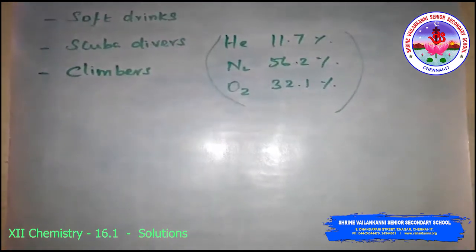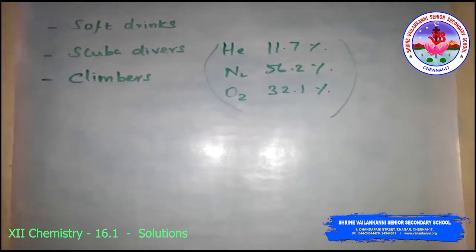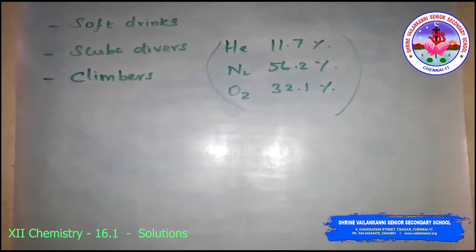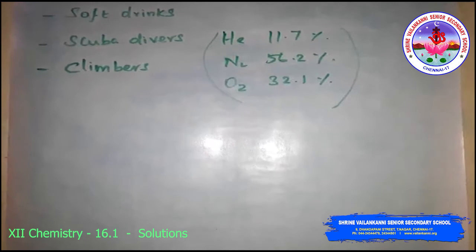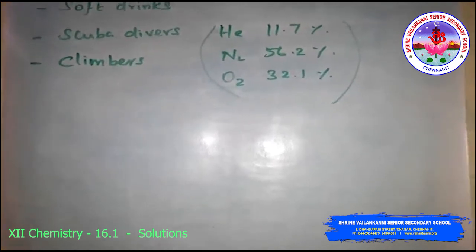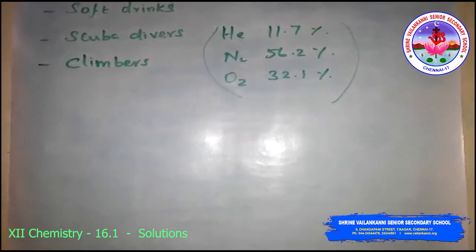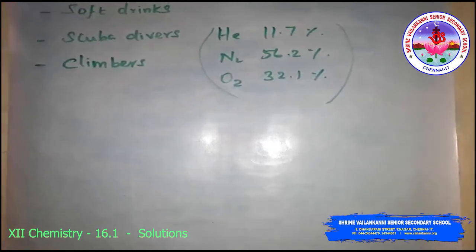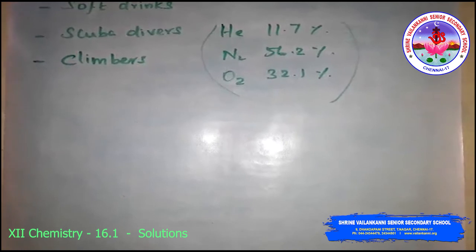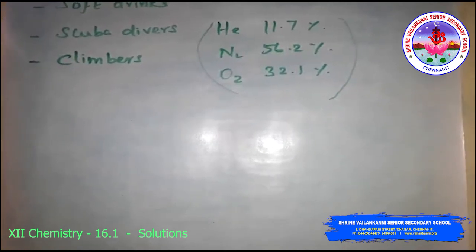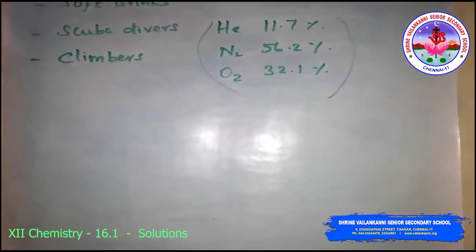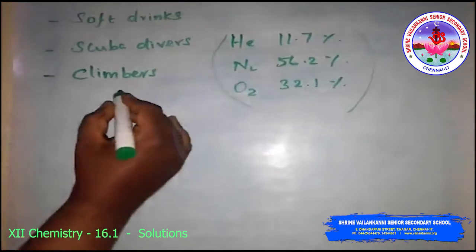Okay. Then the climbers. At high altitude, the partial pressure of oxygen is less than that at ground level. So this leads to low concentration of oxygen in the blood and tissues of people living at high altitudes or climbers. Okay. Low blood oxygen causes the climber to become weak and unable to think clearly. The symptom is called anoxia.